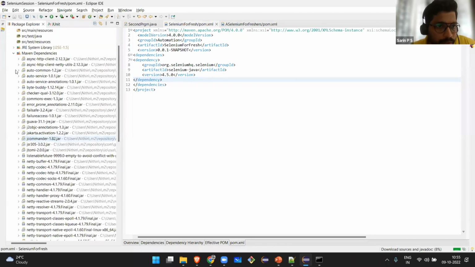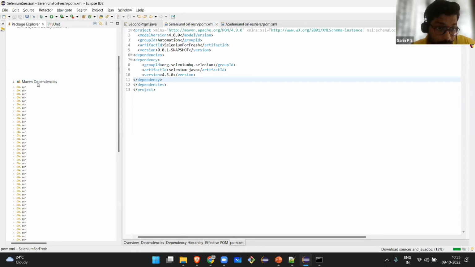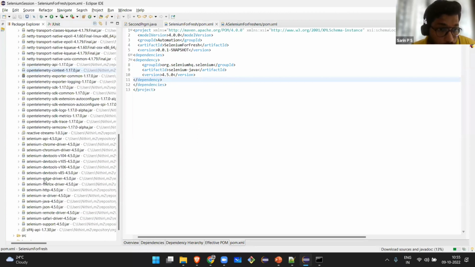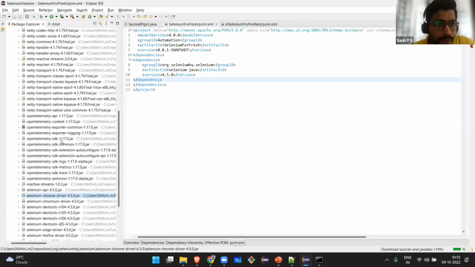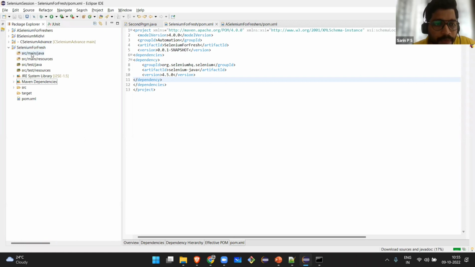This folder is also present, which was not there before: Maven dependencies. If I scroll down, Selenium, if you want to run it in Edge, you have to have this. If you want to run it in Firefox, you have to have this. Safari, Chrome, all the drivers and their supporting jar files are present now. Now I think we can start with the first Selenium program.